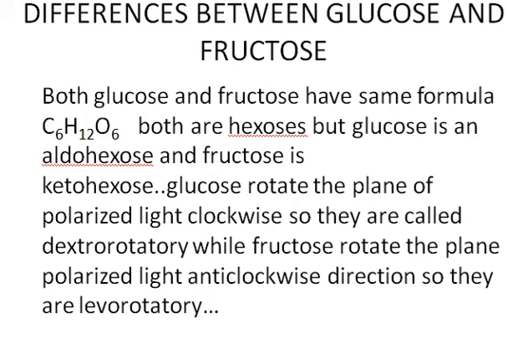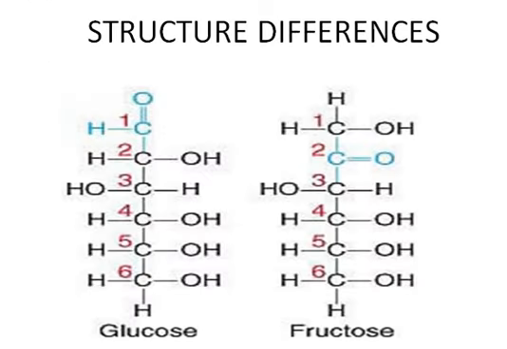Students, you can see the structural differences between glucose and fructose, as there are 6 carbon atoms in both. The glucose has an aldehyde group at carbon 1, as it is CHO, while the fructose has a ketonic group at carbon 2, as it is CO.